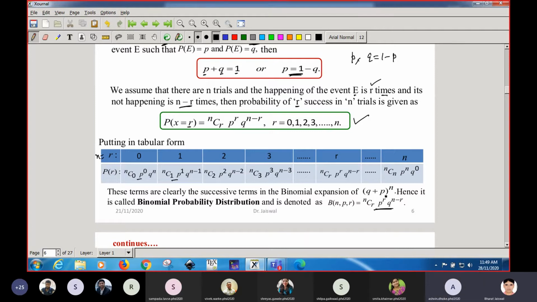Sir, how does this C come? Can you explain why? This C comes when we prove this one.